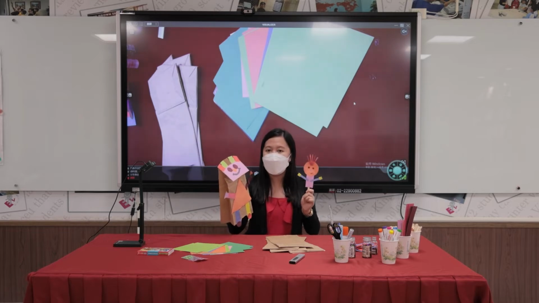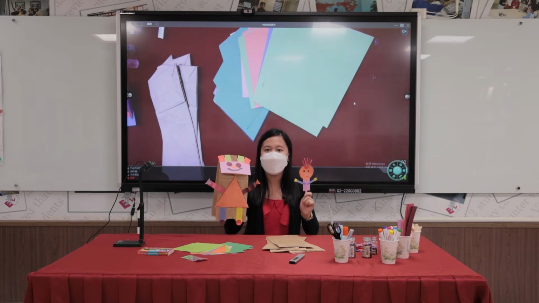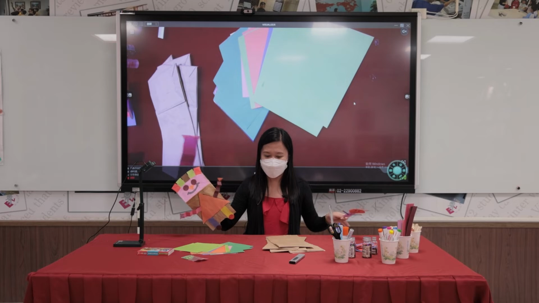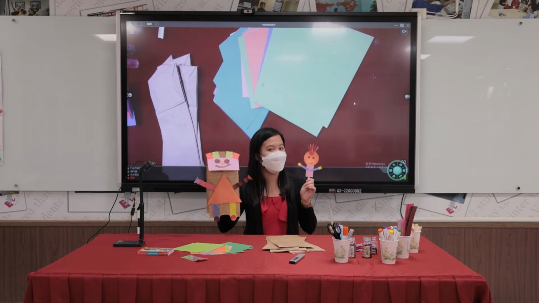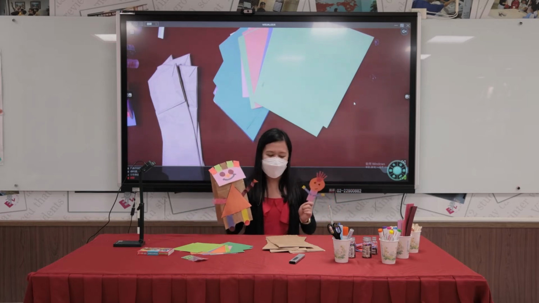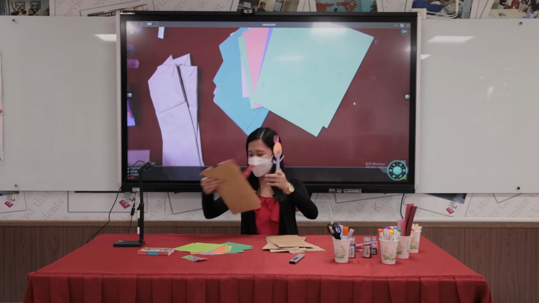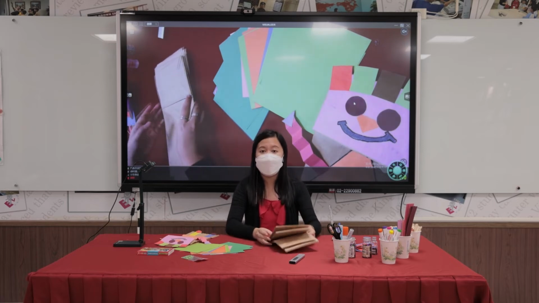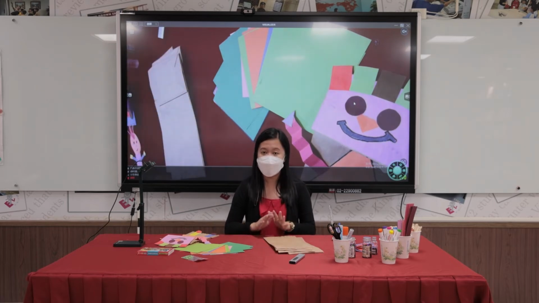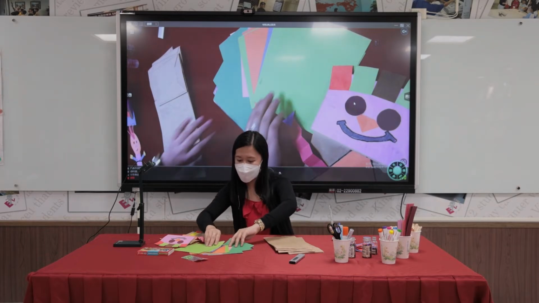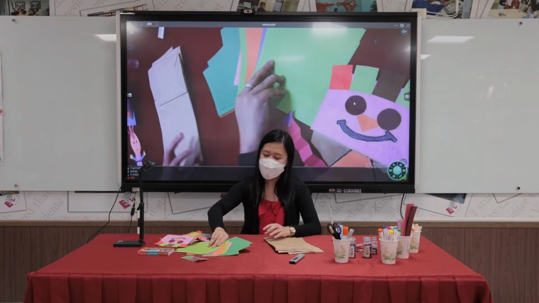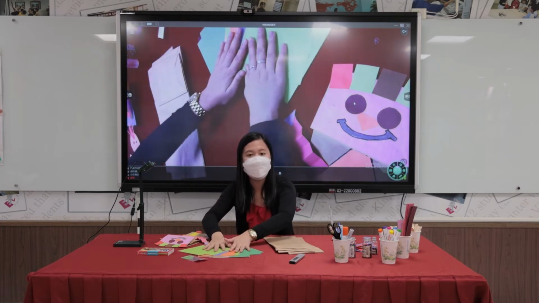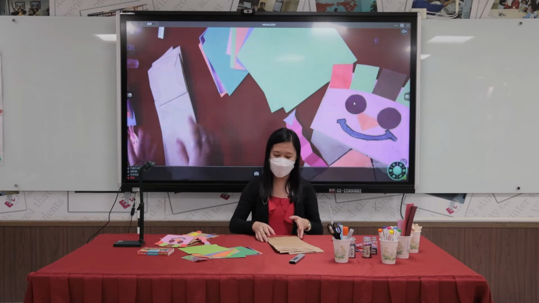Okay, so now we are going to make a shaped paper bag puppet out of these materials. Okay, are you now ready? Let's begin. So we have several materials needed for this activity. First, of course, we need colored papers, several colored papers. We need lots of these with different shapes.